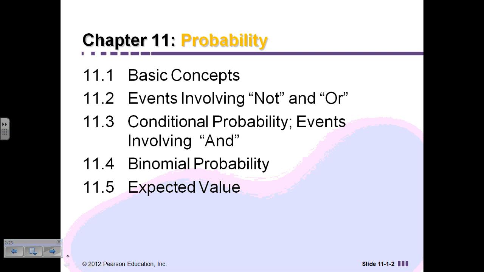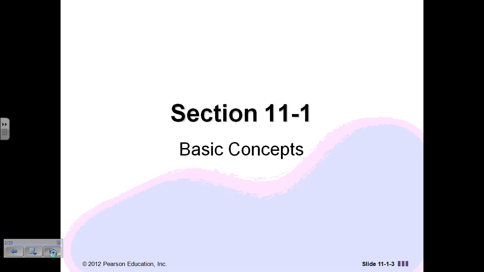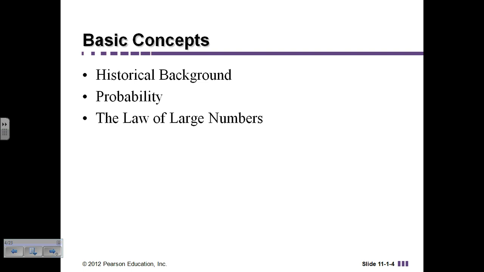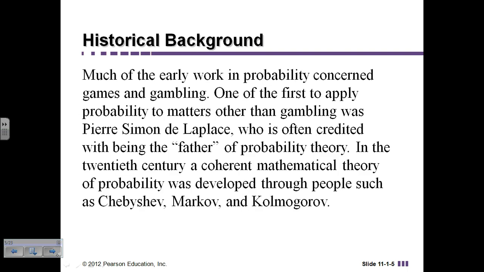And the first one that we're going to talk about today is just the basic information about probability and how to figure out different things about probability. And so some of those concepts, we're going to talk a little bit about the history, not a whole lot. What is probability? We're going to talk about what they mean by the law of large numbers. We're going to talk a little bit about probability in terms of genetics and the term odds and what that means in terms of probability.